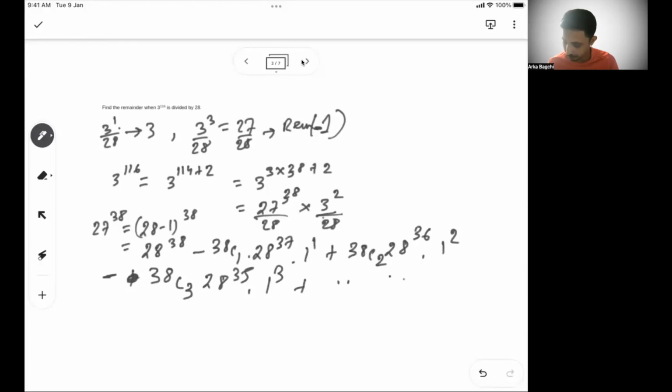The last value will be 1 to the power 38.